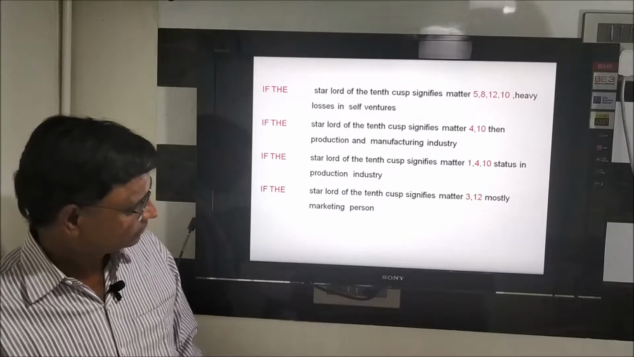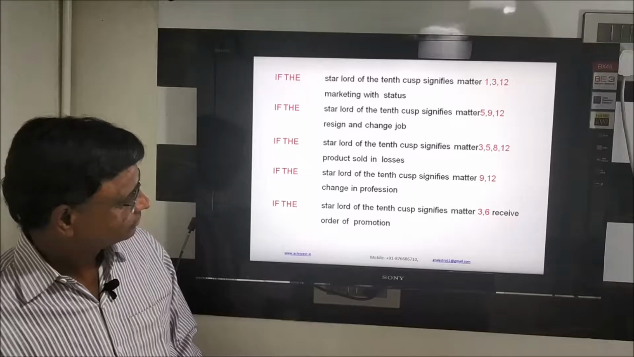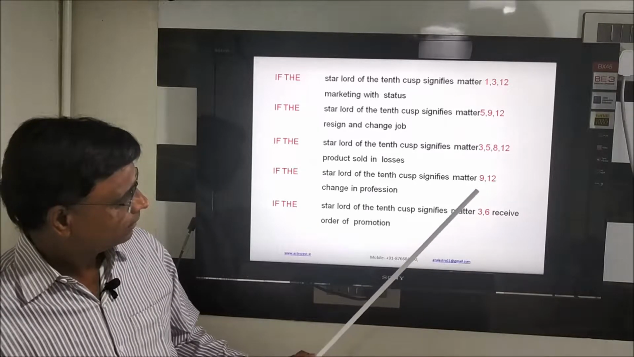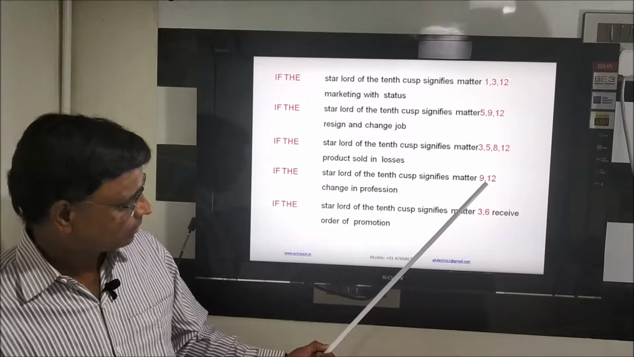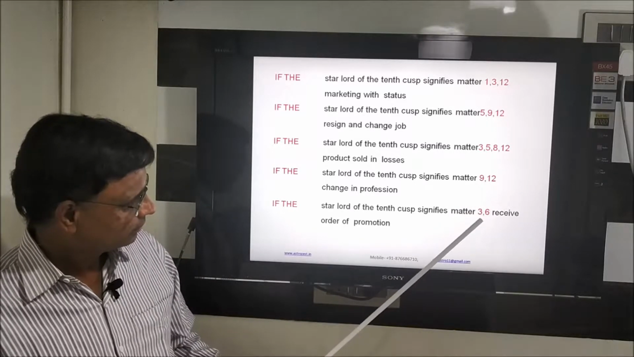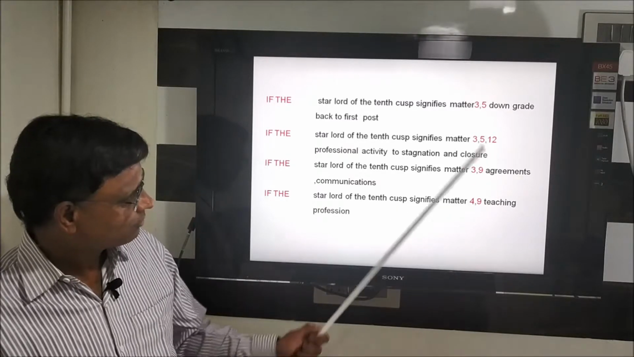3, 1, 2. See here, 9 is for change, 10th is 9, 10, 12, so change of profession. This is favoring, 10 to 12, I'll tell you it's favorable. 3, 6, 3, 5, 5 is for downward.